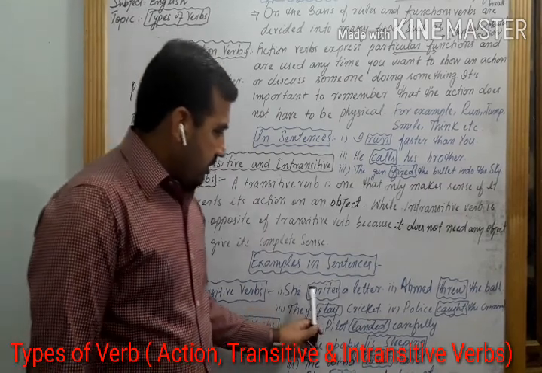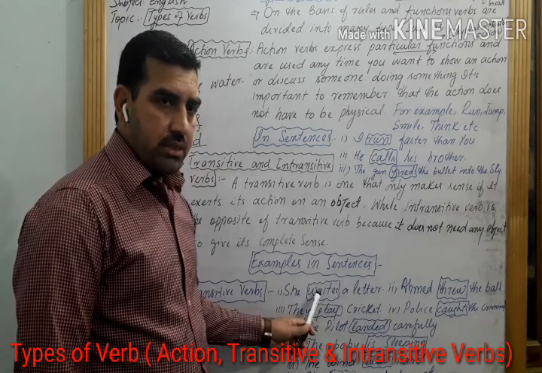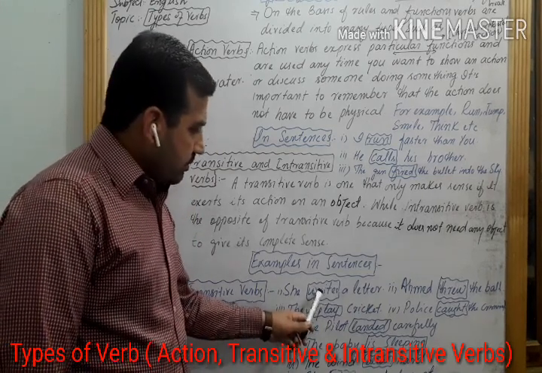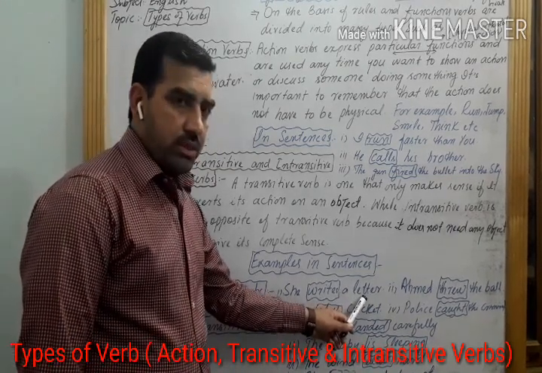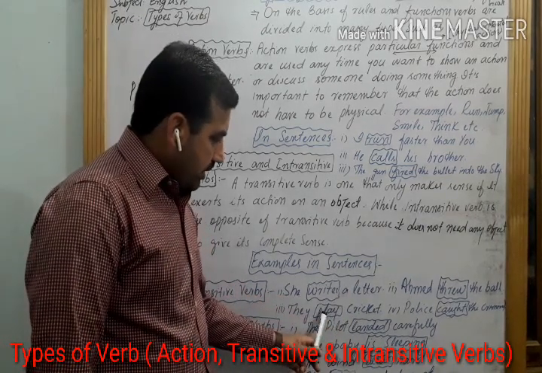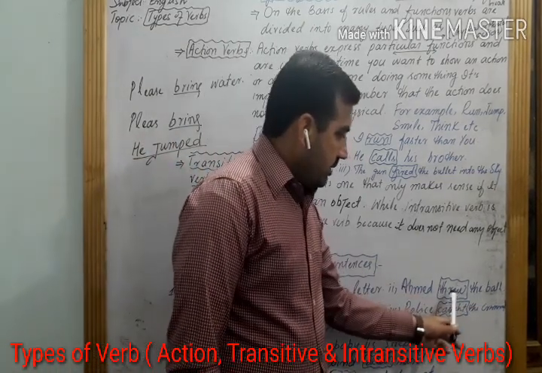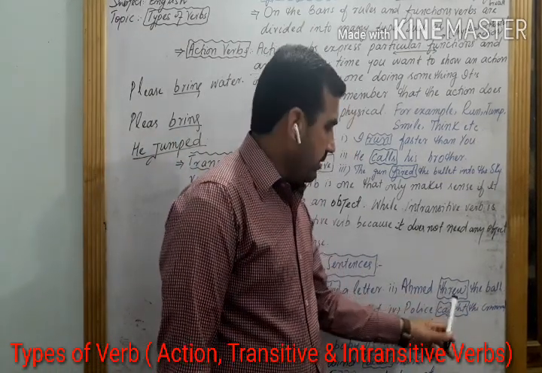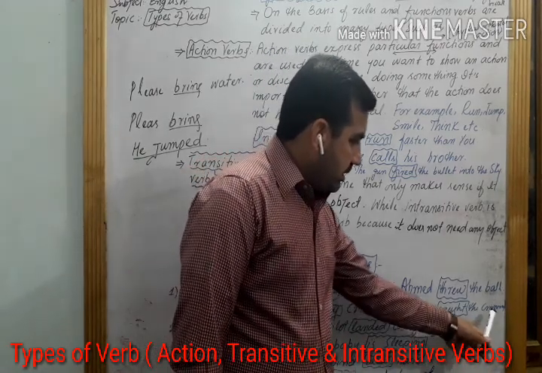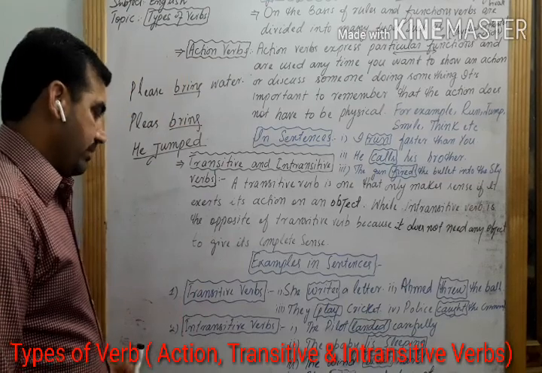Transitive verbs. She writes a letter. Writes here is an example of a transitive verb because this word needs an object to give its complete sense. They play cricket. Play is an example of a transitive verb. Ahmad threw the ball. Threw is an example of a transitive verb. Police caught the criminal. Caught is also an example of a transitive verb.